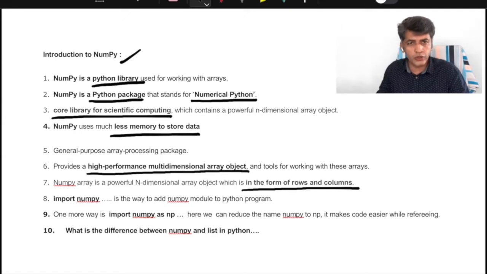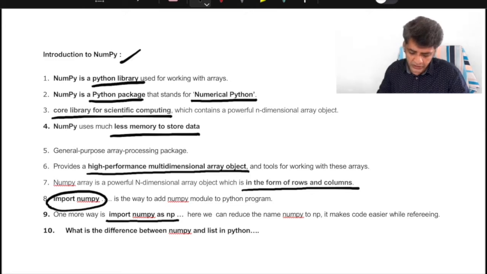How can you include NumPy in your program? You need to use the keyword import and then the NumPy keyword. If you use this, you automatically include the module in your program, and you can use a number of functions related to NumPy. That is the first way. Another way is to use the alias format: import NumPy as NP. In this way also you can include the NumPy module in your program.